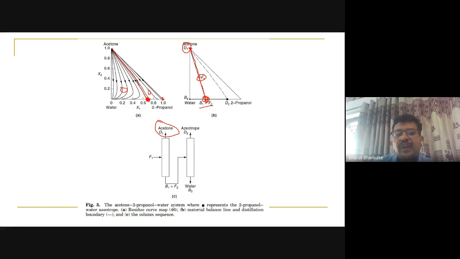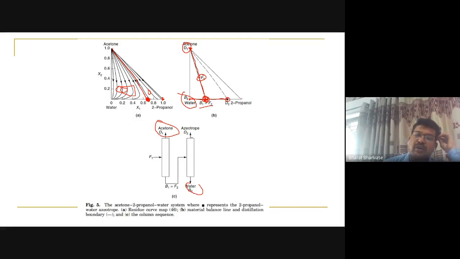And once I get this F2 here, I am in this region here. So the heaviest component is water, right? So I can separate the bottom product as pure water. So this is pure water here. This is the feed given to the second column. If I join this with a straight line and again extend here, I cannot go here now, because this is an azeotrope. I can end here only. That is D2 as an azeotrope, the 2-propanol and water, which can be recycled back here, right?